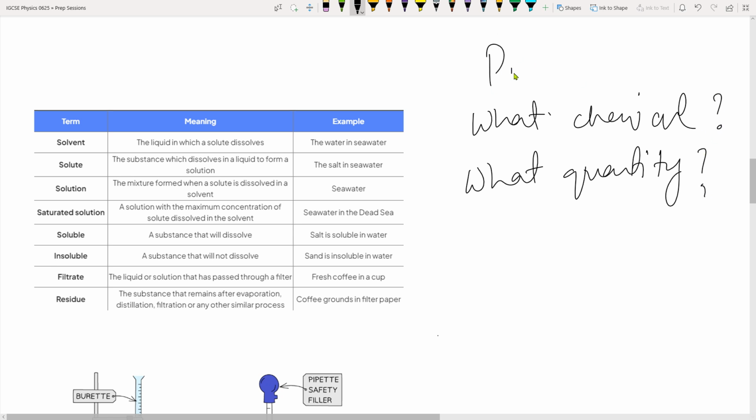We're talking about the pipette. What chemical can you dispense, generally speaking, what quantity can you dispense, and why is it important? What's the significance?